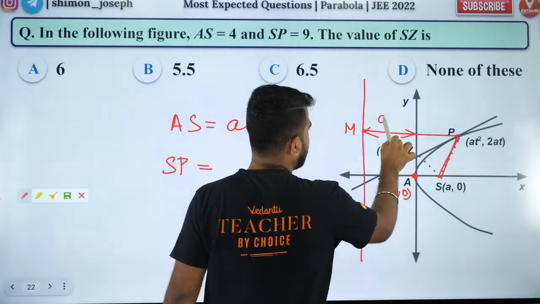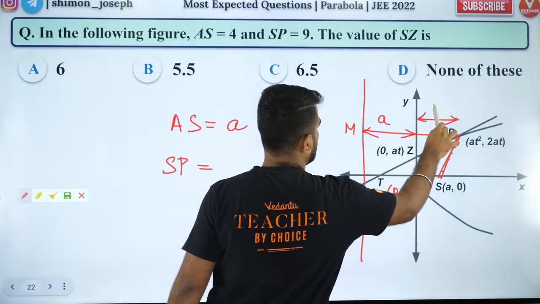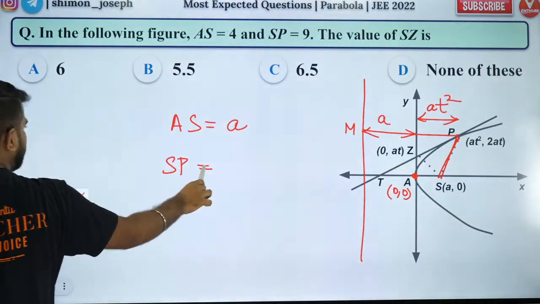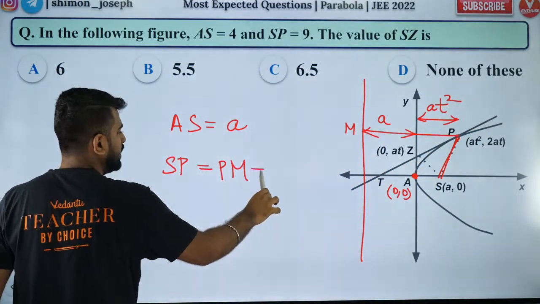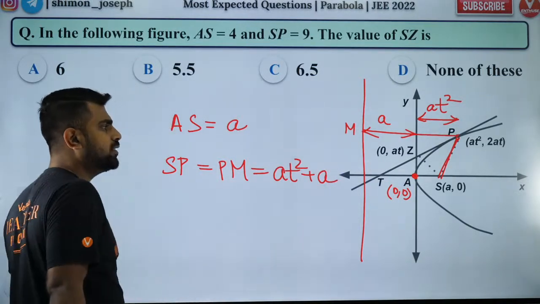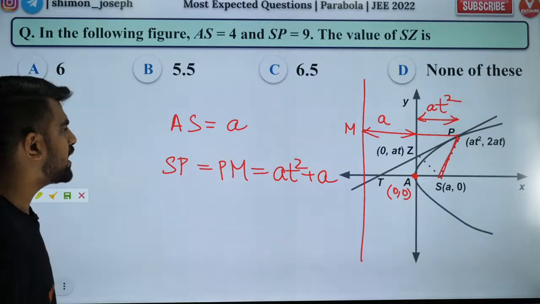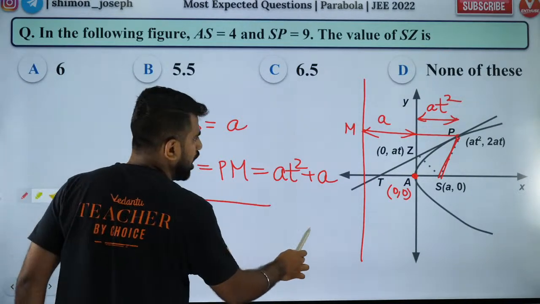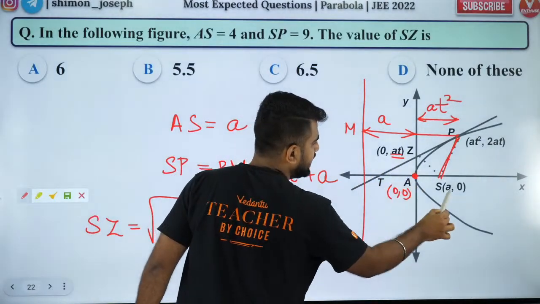So this will be A, this will be AT square. So people, SP is actually equal to PM, which is AT square plus A. Got it? Are you all happy? Now what is SZ? SZ is equal to under root of Z is this, S is this.